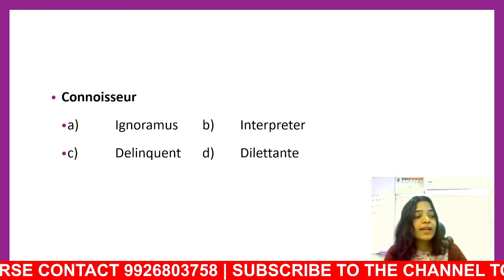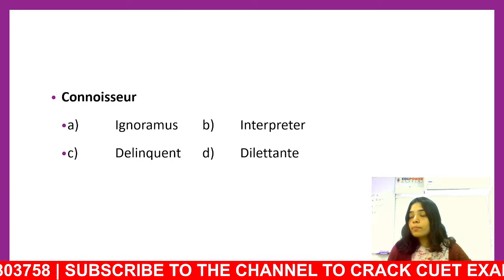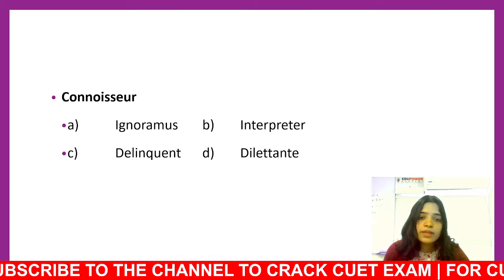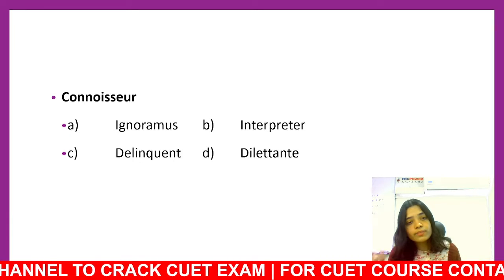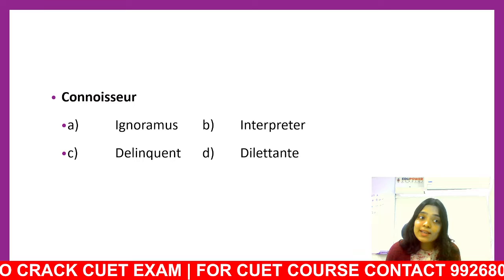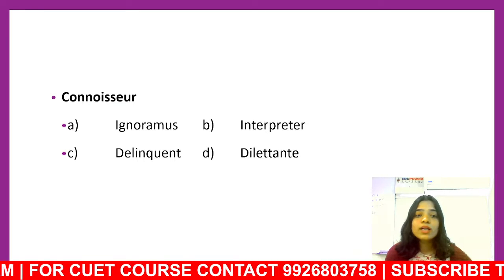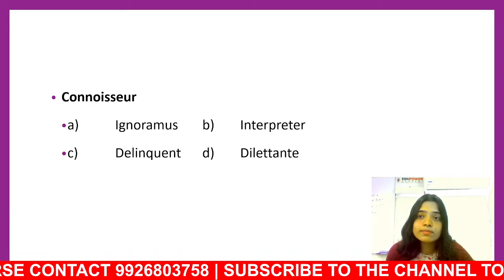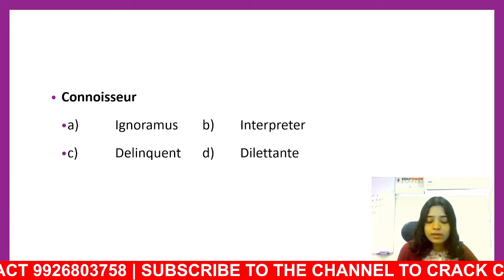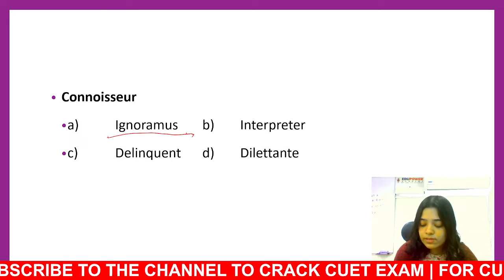Connoisseur. And I might not be very perfect at the pronunciation of this word, but let's look at the meanings of the word, right? So this is a slightly difficult question, but let's go still and look at the meanings of the words, and let's try to find out what the answer can be. So the option A is ignoramus. What's ignoramus? Ignoramus is something which is made from ignorance plus animus. So it's made from two words.